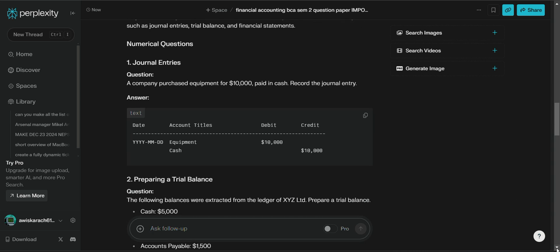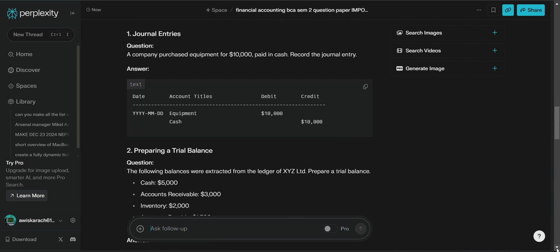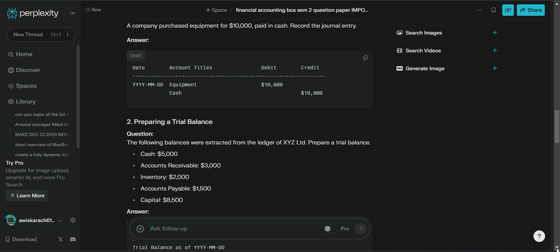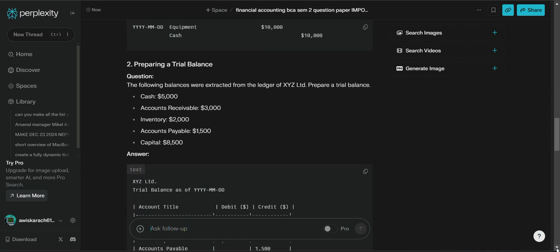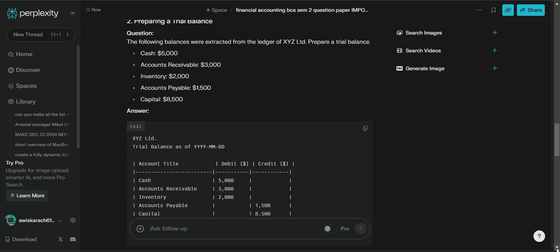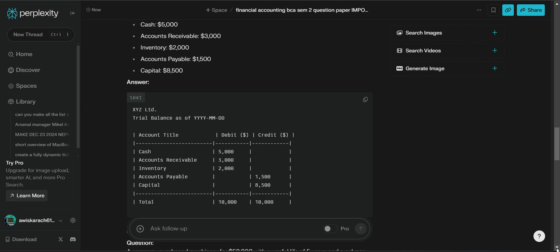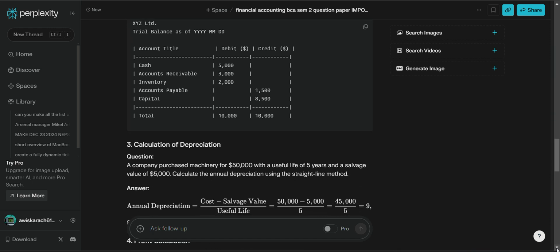Next one, preparing a trial balance. Cash account 1000, account receivable 3000, inventory 2000, account payable 1500, capital 85,000. Account title, debit and credit. Here cash 5000. Now account receivable also 5000, inventory 2000, account payable 1500, and capital 8500. Both of them are equal, debit and credit also.